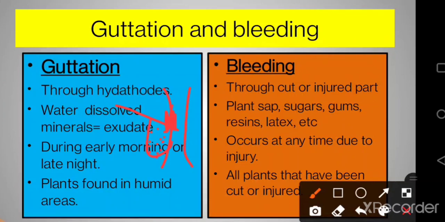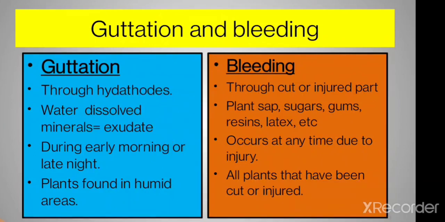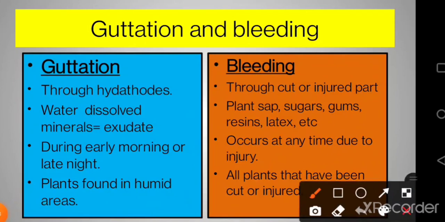So what is going to happen in bleeding? Some plant sap is going to come out which is having a lot of sugars, gums, resins and latex, and this is the loss that is occurring through the phloem, not through the xylem. Right? It can occur at any time. Just like guttation was occurring during the early morning or the late night hours, transpiration during the daytime, well students, bleeding occurs at any time due to injuries.